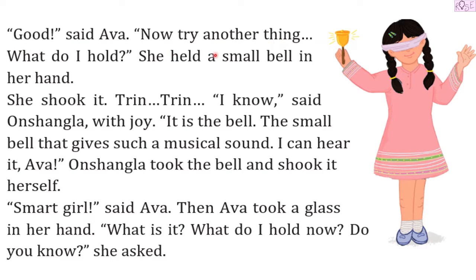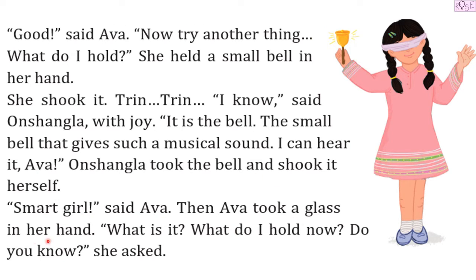Good, said Eva. Now try another thing. What do I hold? She held a small bell in her hand. She took it. Trin, trin. I know, said Onshangla with joy. It is the bell, the small bell that gives such a musical sound. I can hear it, Eva. Onshangla took the bell and shook it herself. Smart girl, said Eva.